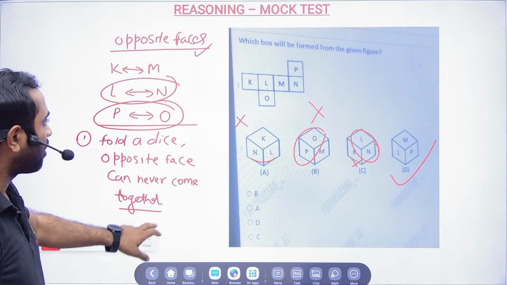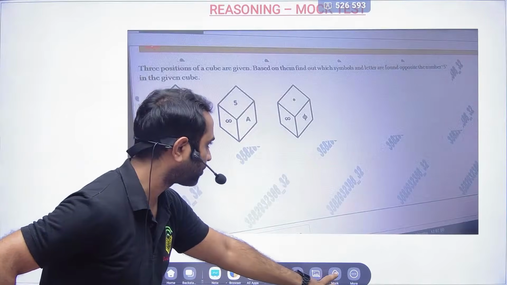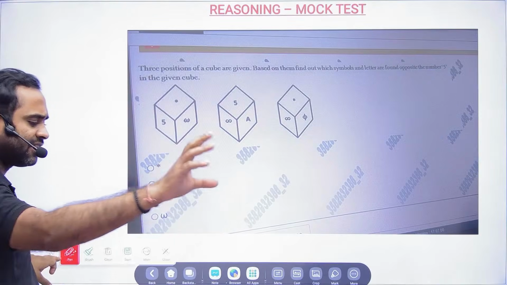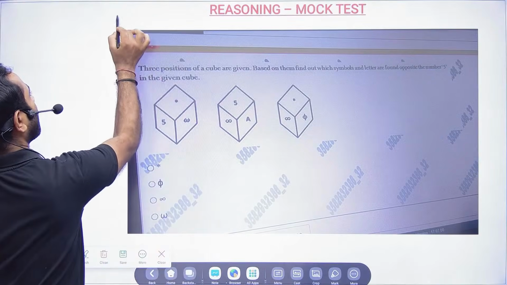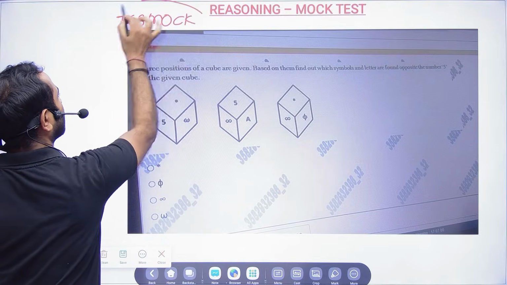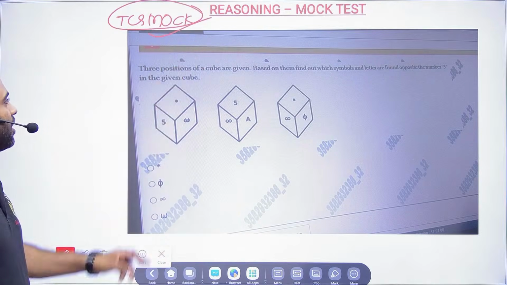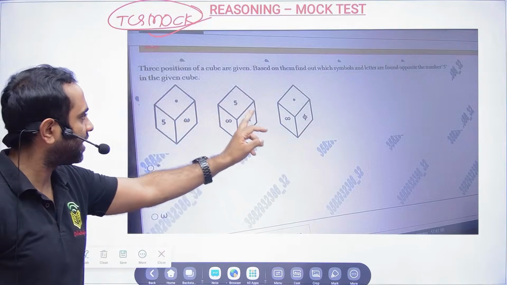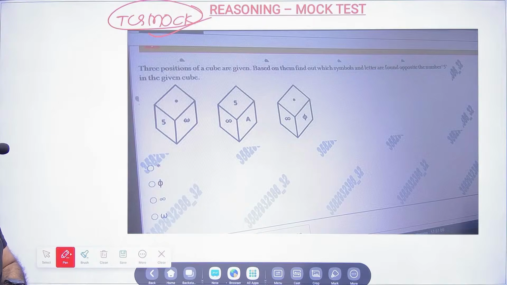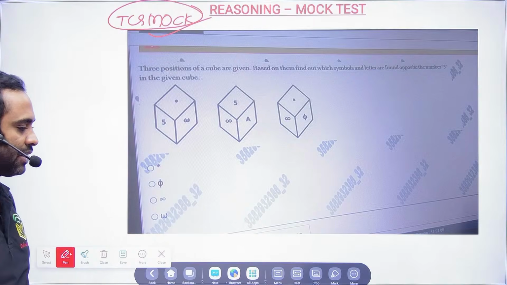Okay. Now next problem. Next problem is based on that only. So 3 positions of a cube. All are TCS asked questions. This is TCS mock only. So 3 positions of a cube are given. Based on them, find out which symbols and letters are found opposite the number 5 in the given cube.